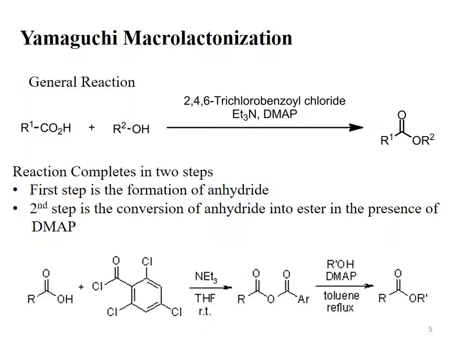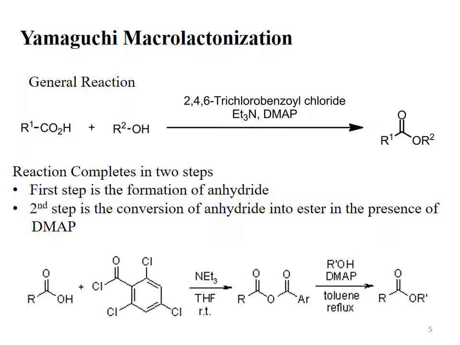The base will abstract the acidic proton from the carboxylic acid and will produce an oxyanion, the carboxylate ion. This carboxylate ion reacts with 2,4,6-trichlorobenzoyl chloride, and the negative charge on oxygen will attack the carbonyl carbon, and the chlorine of the 2,4,6-trichlorobenzoyl chloride will leave as a chloride ion. As a result, a mixed anhydride is formed. So during the first step, the mixed anhydride is obtained.